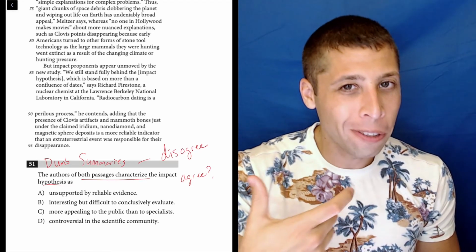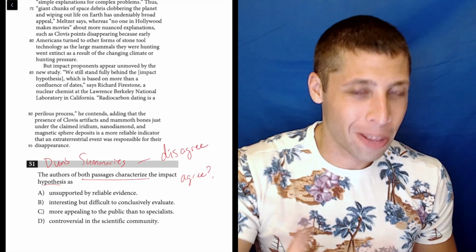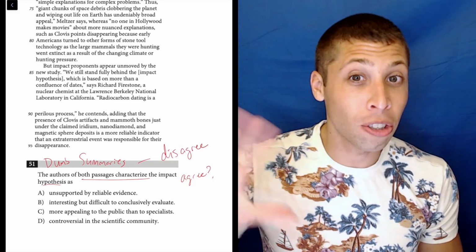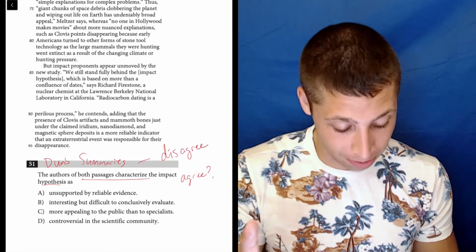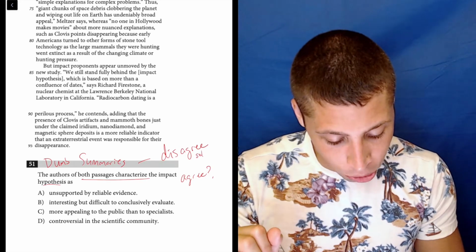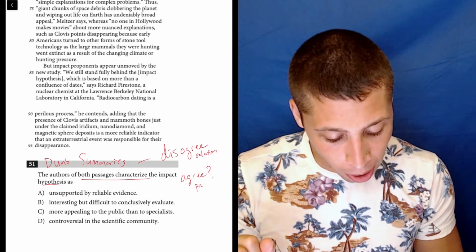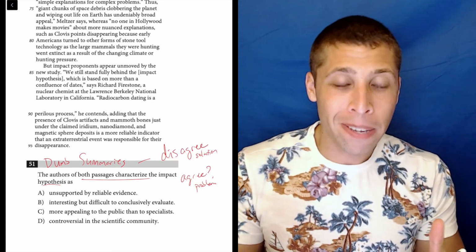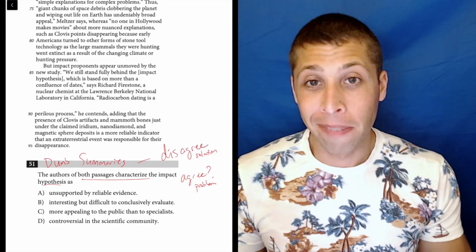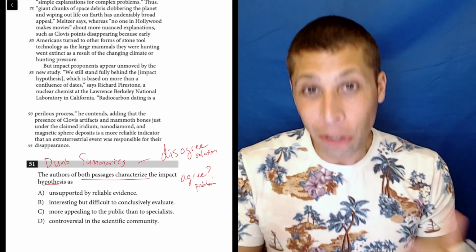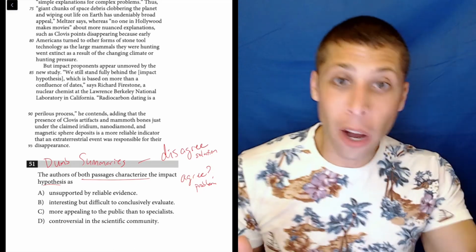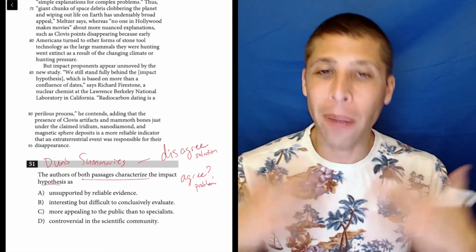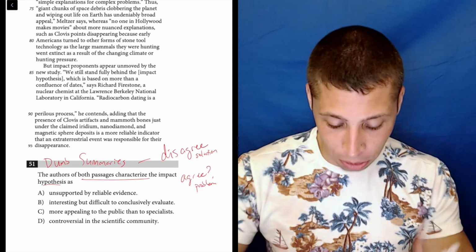And my normal way of phrasing this, without even looking at the passage, is to say, well, they usually disagree on the solution, but they agree on the problem, okay? So they disagree on solution, agree on the problem. So how would that line up with this? Well, the problem is that all these Clovis people disappeared. And the solution is, well, an asteroid hit, or no, an asteroid did not hit. There are different solutions to why this happened, right? It's a little bit of a stretch, but I think it's helpful for framing what we're about to look at. So let's look at these choices.